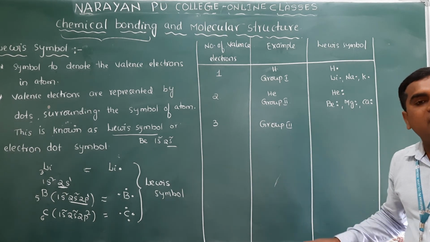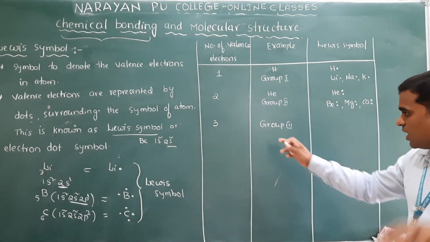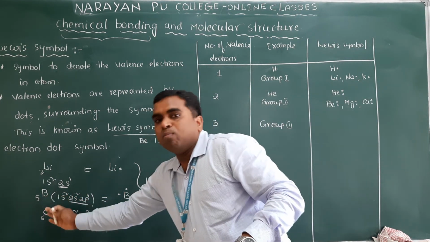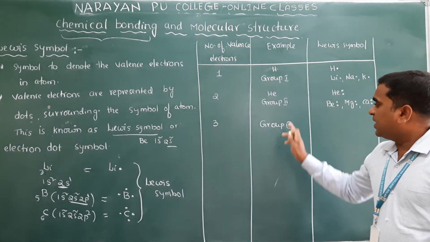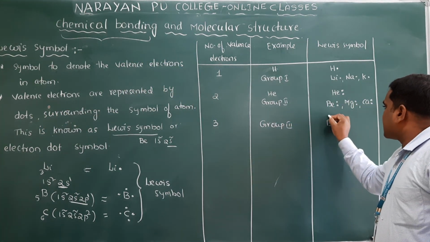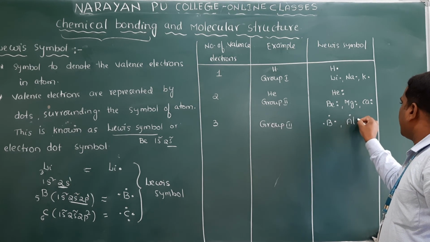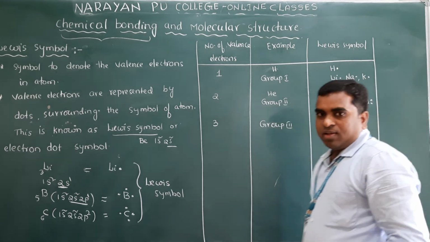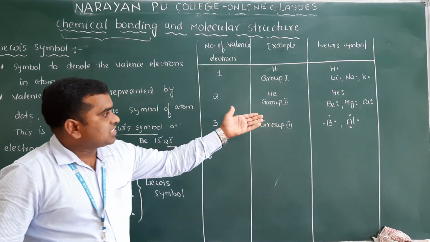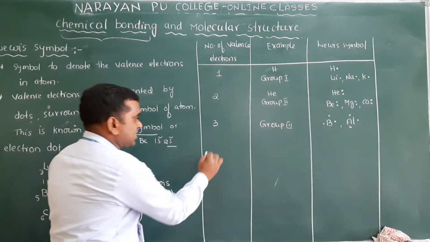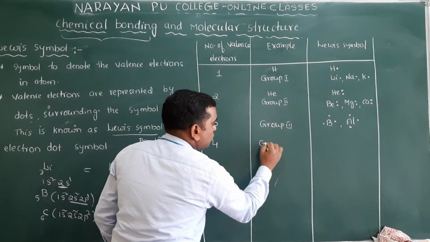They will have how many valence electrons? 3 valence electrons. I have written first one here, boron. Boron belongs to which one? Group 3 only. So what is the symbol to write here? Boron. If I write here aluminium, how many electrons are there? Valence electrons 3. Valence electrons are represented by which one? Dots.